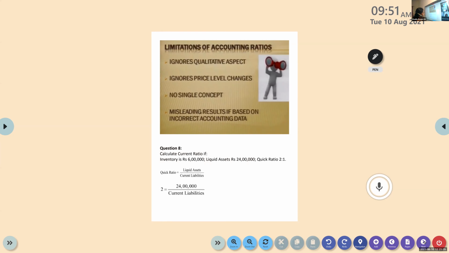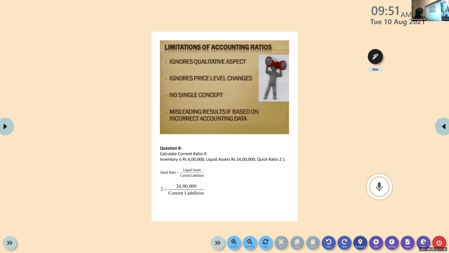Now, the next point, that is, no single concept. As you have seen, we have plenty of ratios. There are so many ratios. We have only studied almost 15-20 ratios altogether. Okay, but in accounting ratios, we have more than that.